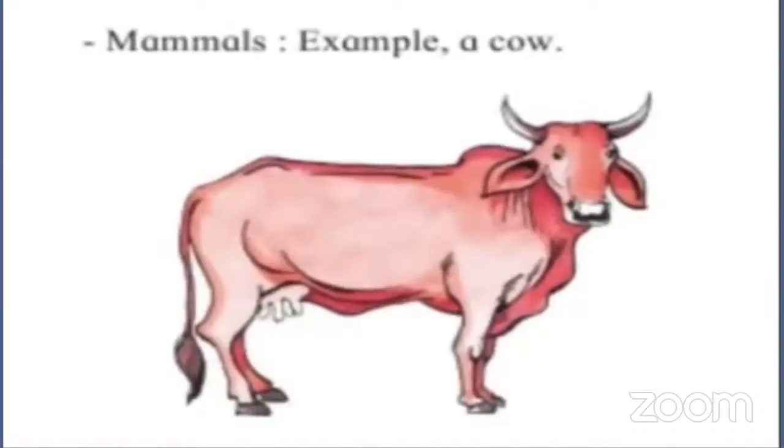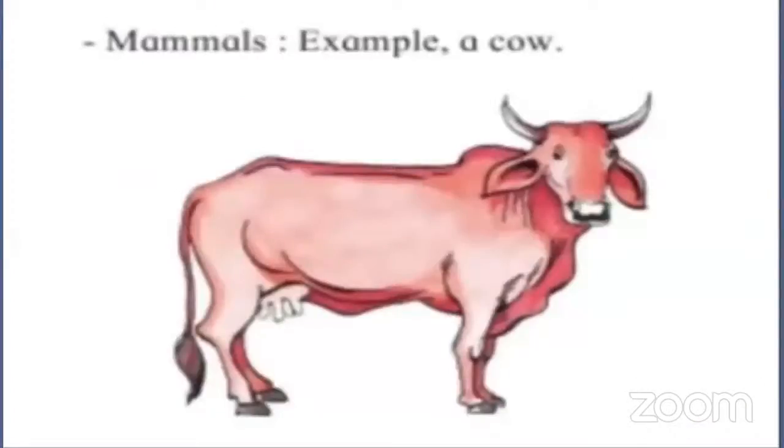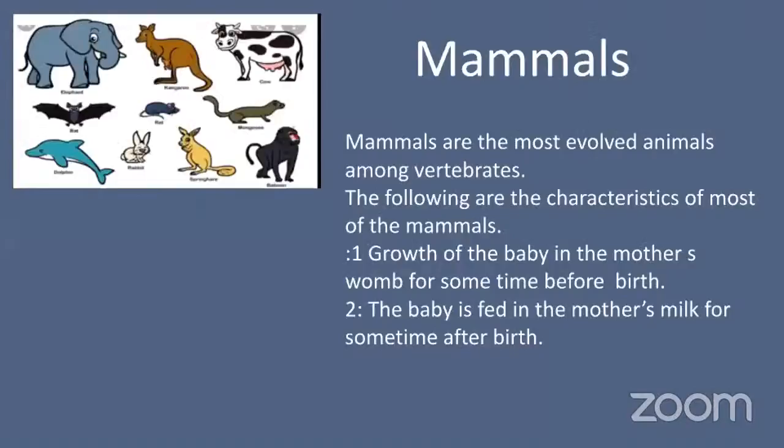An example is a cow, a mammal. Now read out what mammals are. Mammals are the most evolved animals among vertebrates.